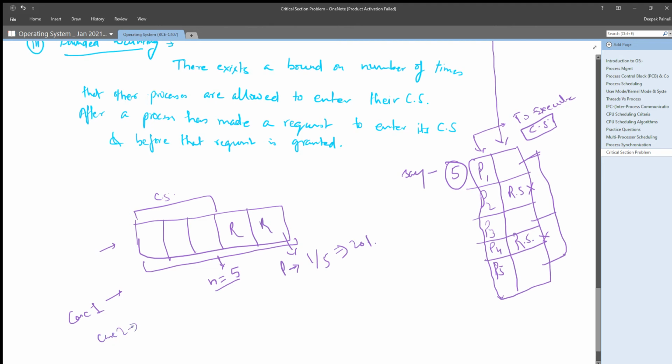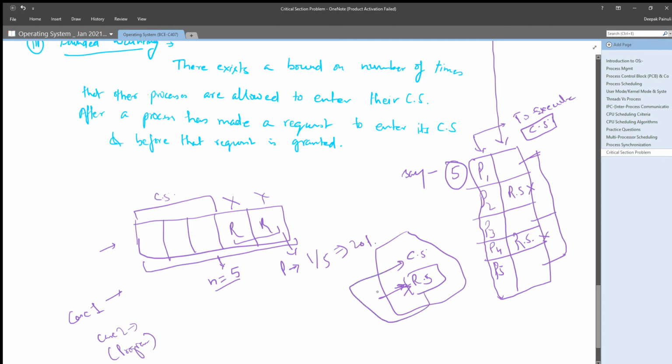Case 2: what our progress factor is telling. It is telling, don't consider these 2 points because they are executing their remainder section. Don't include those. Why? Because if that particular process is executing its remainder section, that means it doesn't need a critical section request. It will need a critical section request only after the remainder section, right?